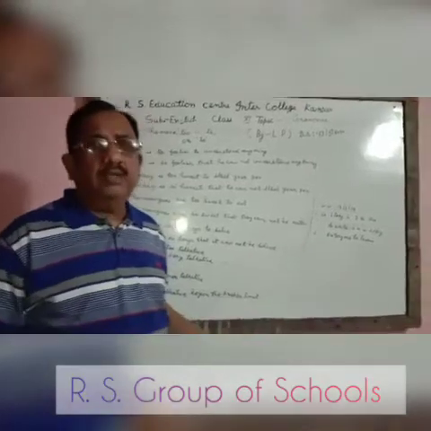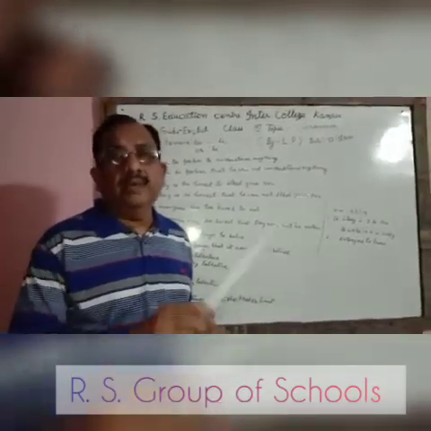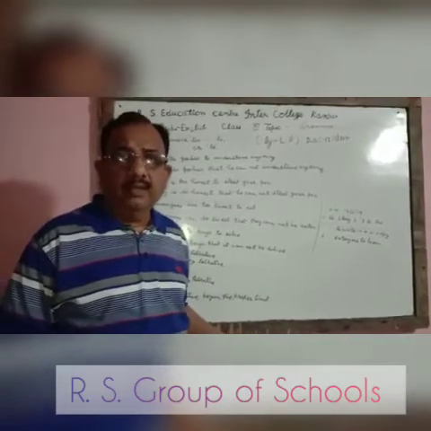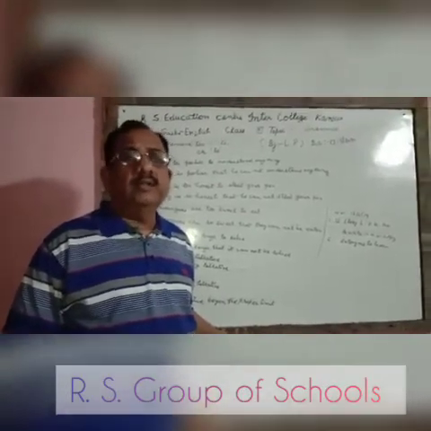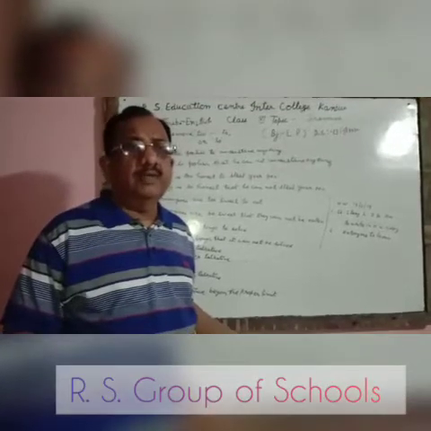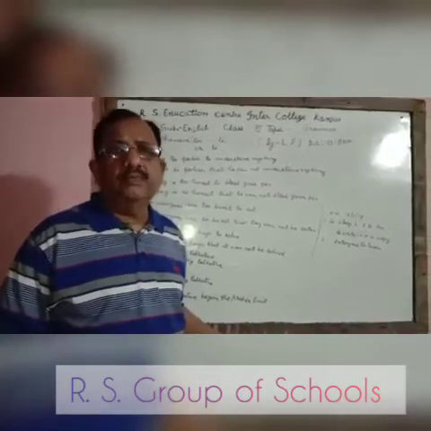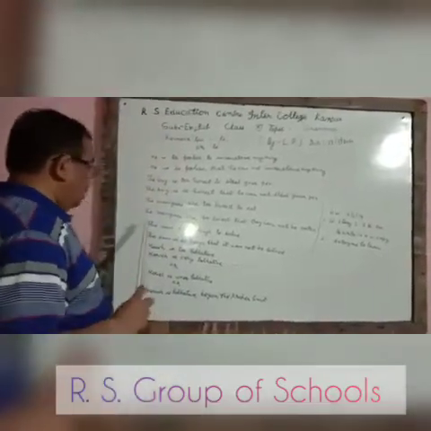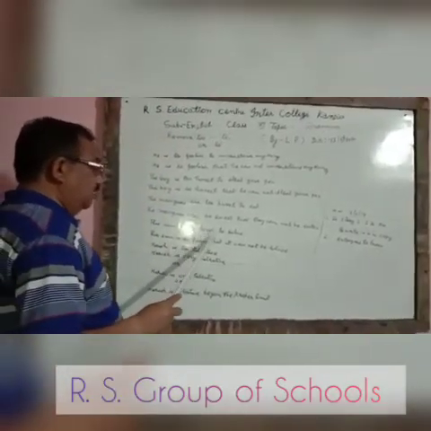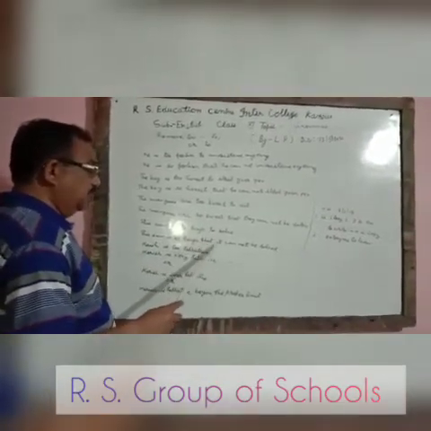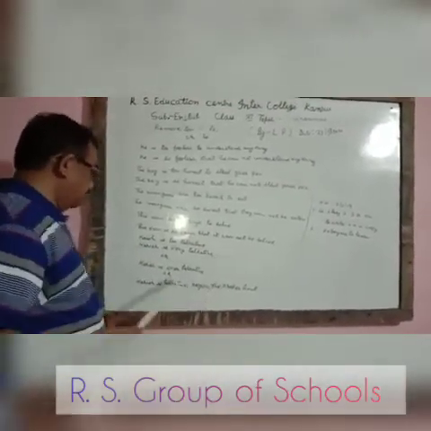If that activity is done, it is done by a human being or any living being, and when another person does the work, it is changed into passive voice. So the sum is too tough to solve becomes: the sum is so tough that it cannot be solved.